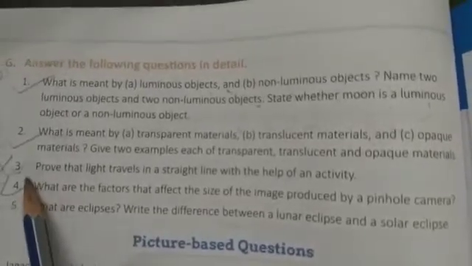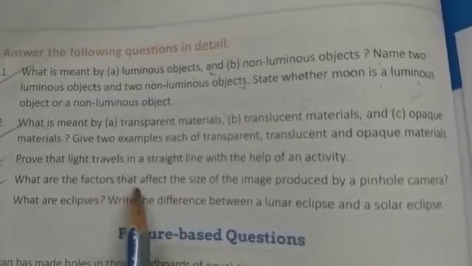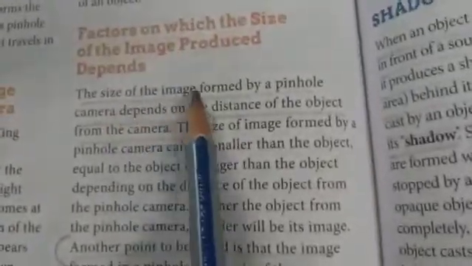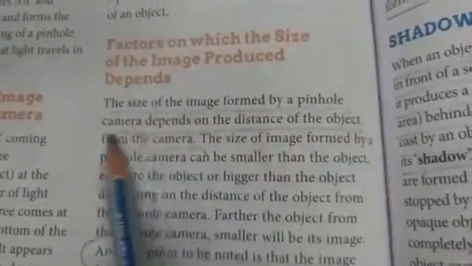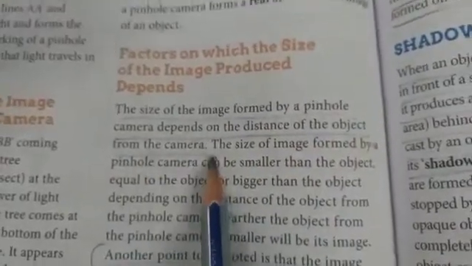Now leave question 3, and question 4 is, what are the factors that affect the size of the image produced by a pinhole camera? For this answer you have to come to page number 86. Here you will write: the size of the image formed by a pinhole camera depends on the distance of the object from the camera. This will be the answer.